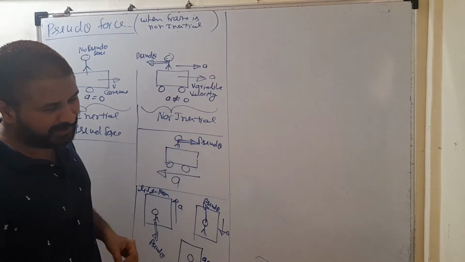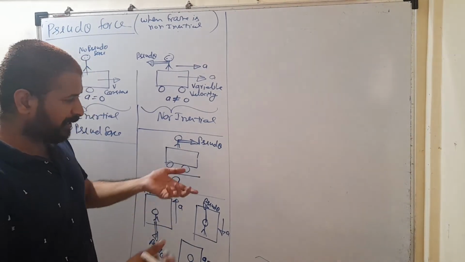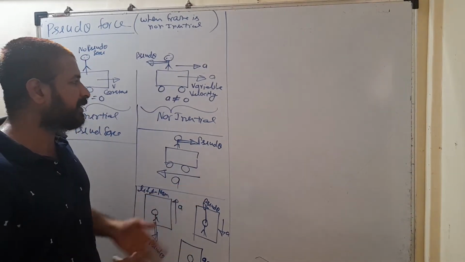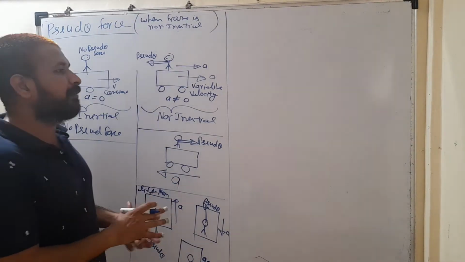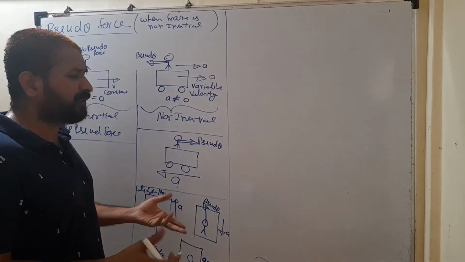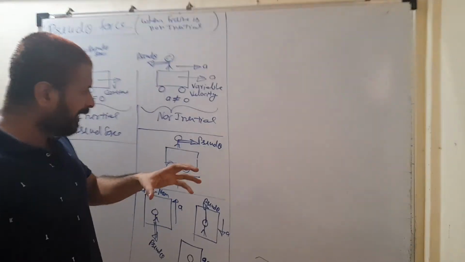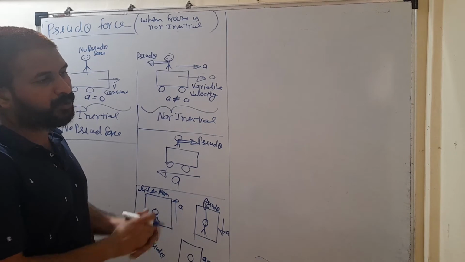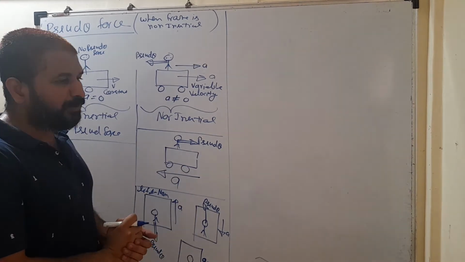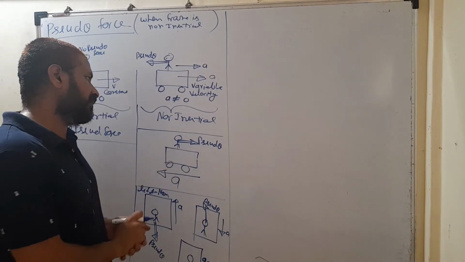At the time of landing also, its velocity decreases, again it is a non-inertial frame, you will get a pseudo force. So if you are inside a frame which is moving with very high speed but constant velocity, it is still an inertial frame, you won't get any pseudo force in a frame which is moving with constant velocity.